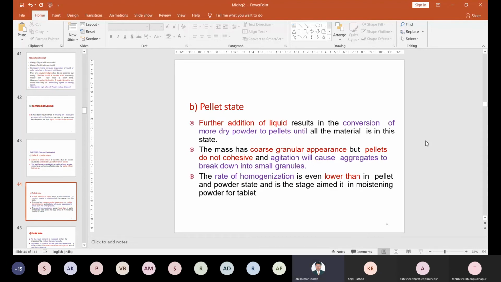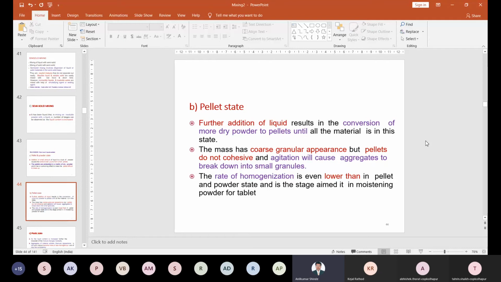After agitation or mixing, the balls or pellets you made can break down and form small granules. So larger granules become smaller granules after agitation or mixing, right?